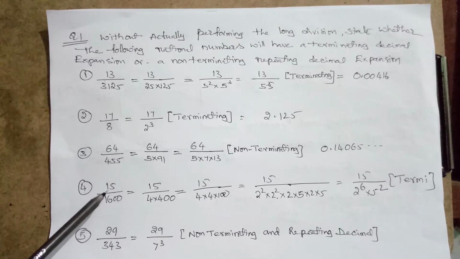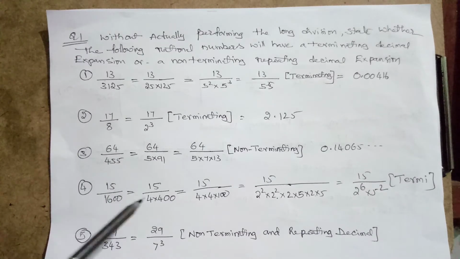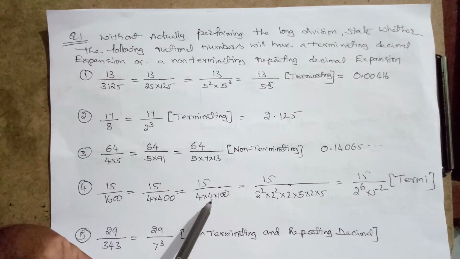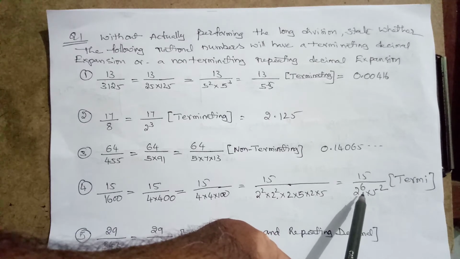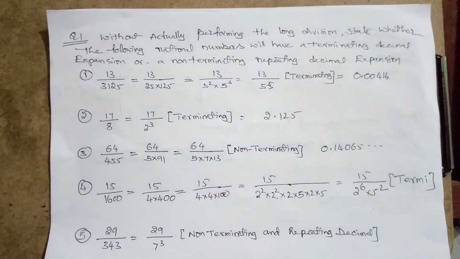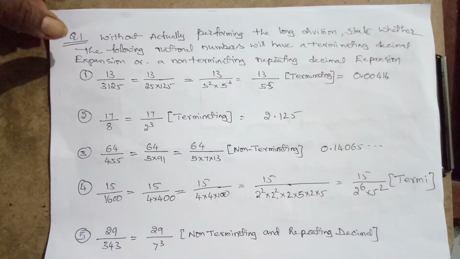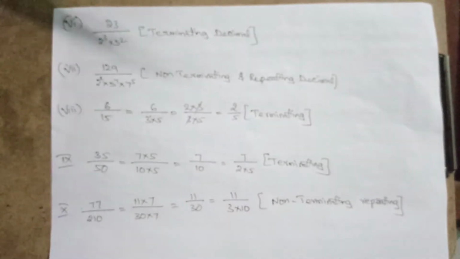Now 15 by 1600. 1600 can be written like this. Therefore 2 power n 5 power m is there. Therefore it is called a terminating decimal. And the fifth one is 29 by 343. That is 7 cube. So there is no 2 power or 5 power in the denominator. Therefore it is a non-terminating repeating decimal. If you conduct the division, it will continue like that.